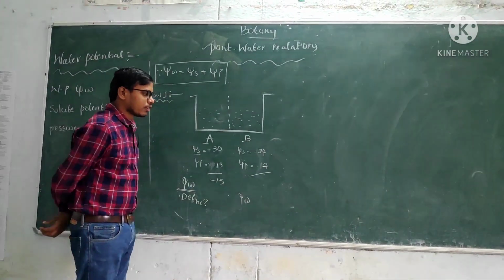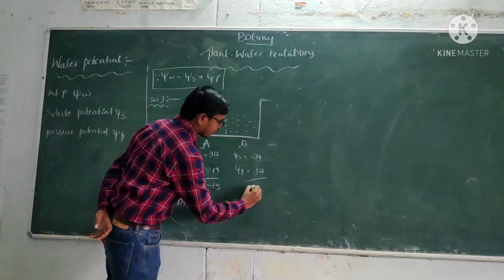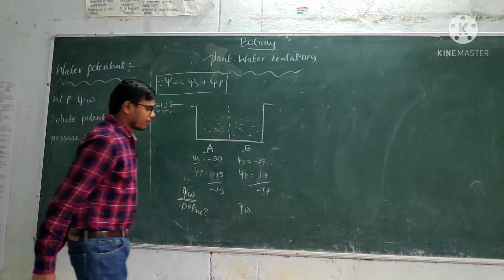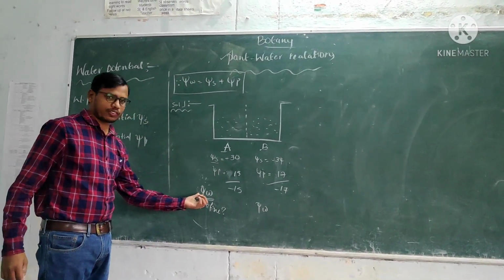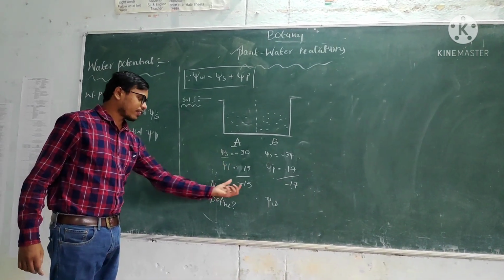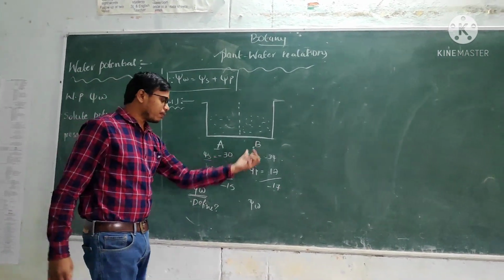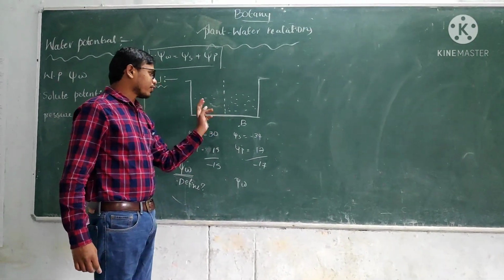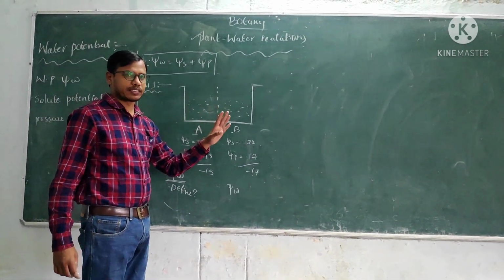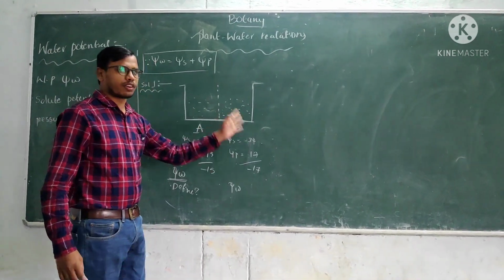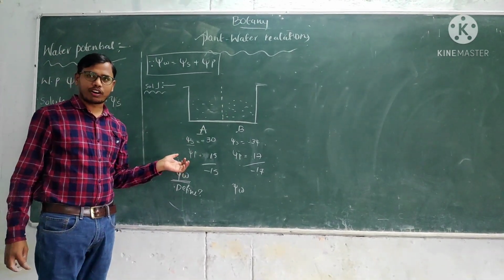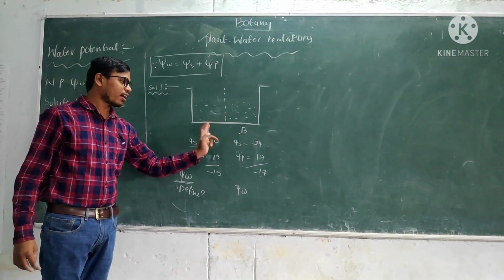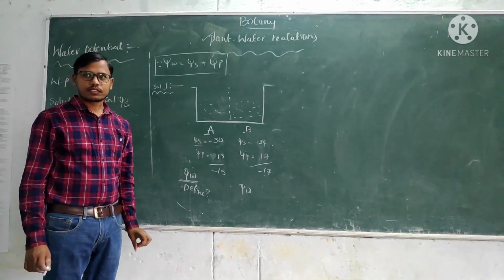Minus 15 here? Minus 17. So I am asking a question. This is the water potential. The A beaker water potential is minus 15. B beaker water potential is minus 17. So now I am asking a question. What is the flow of water movement in this chart? From B to A or A to B?